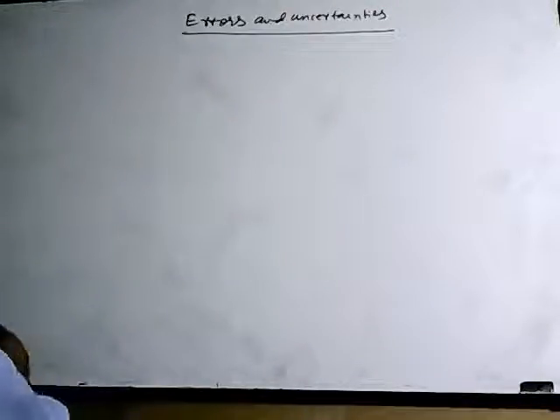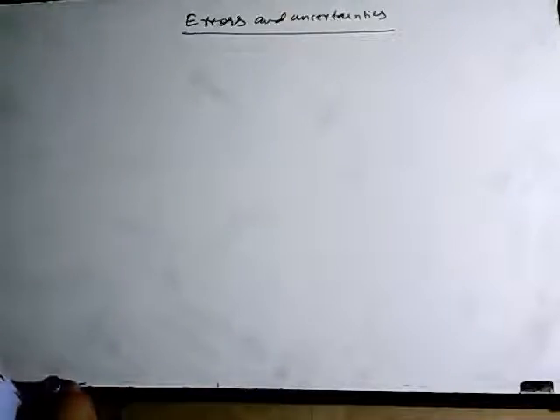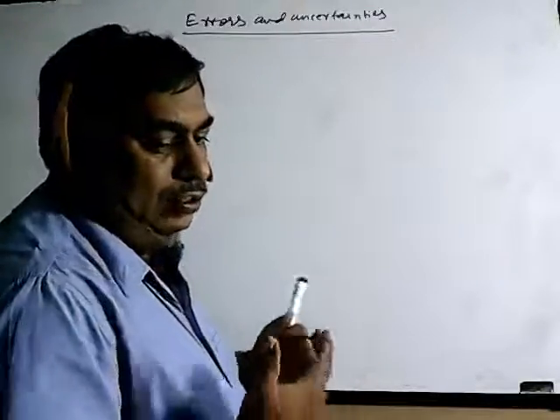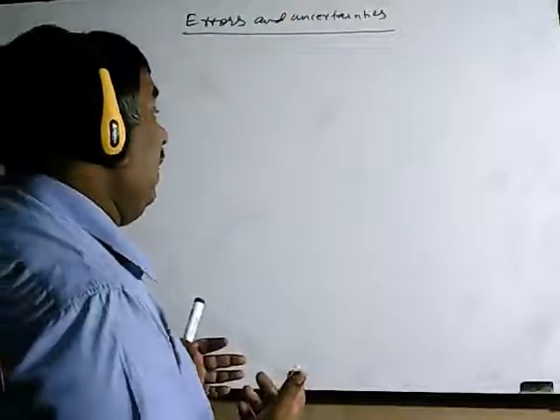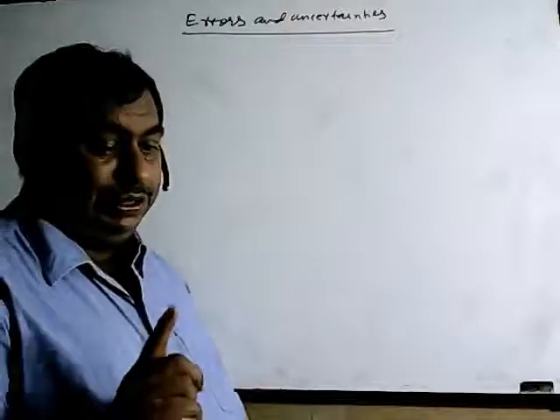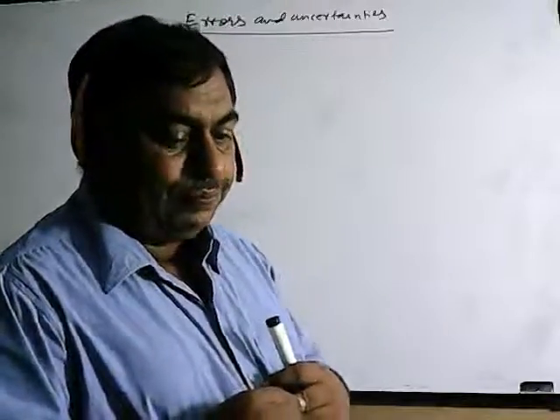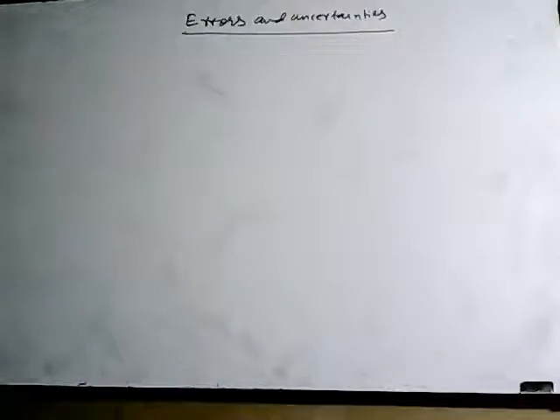We are starting errors and uncertainties. You cannot mix the term error with mistake or blunder. Blunder is always penalized. If you do a blunder, you are always penalized. If you do a mistake, you are always penalized. But if you do an error and you report it, then it is always appreciated in physics. So error is always appreciated in physics.